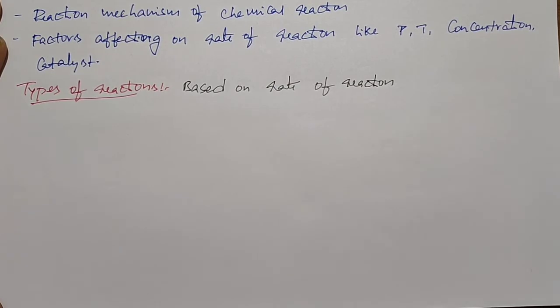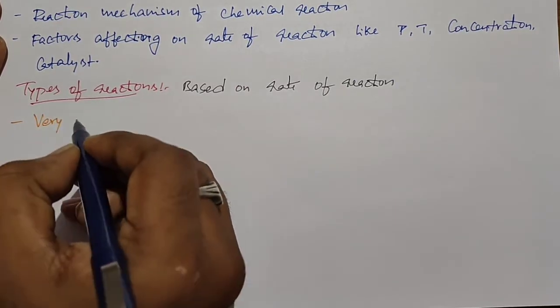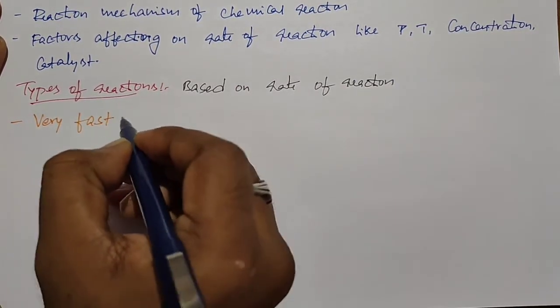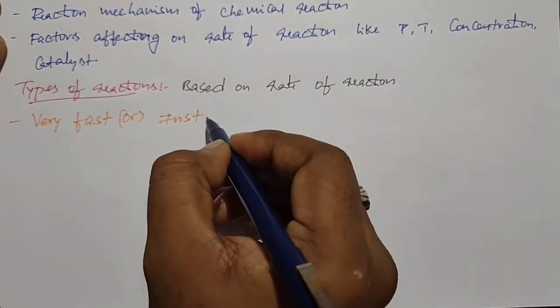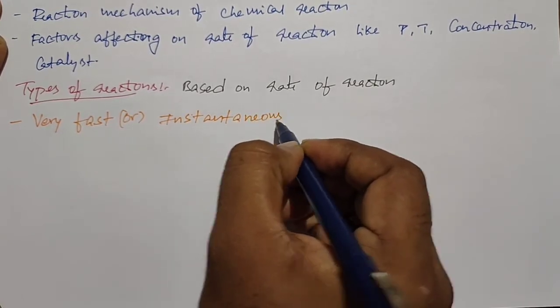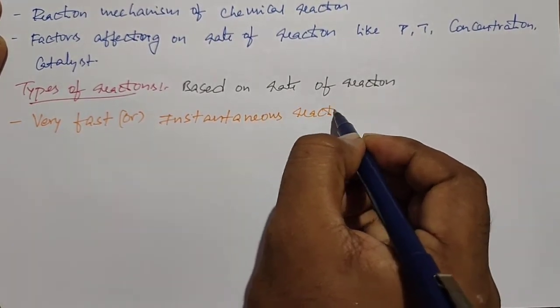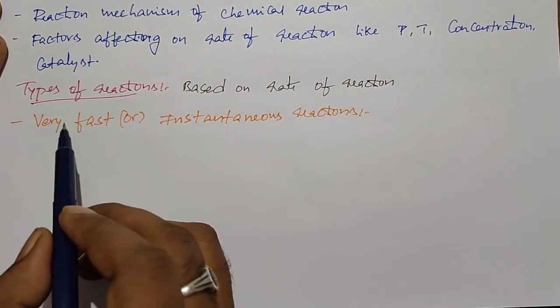In that, first is very fast or instantaneous reactions.